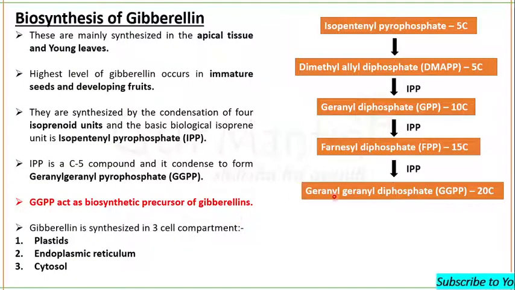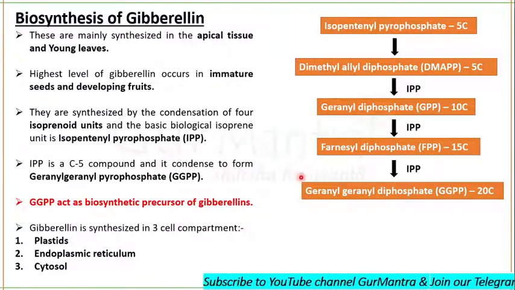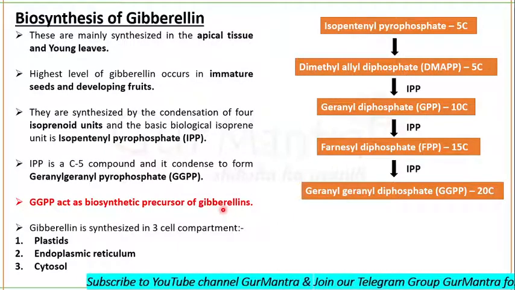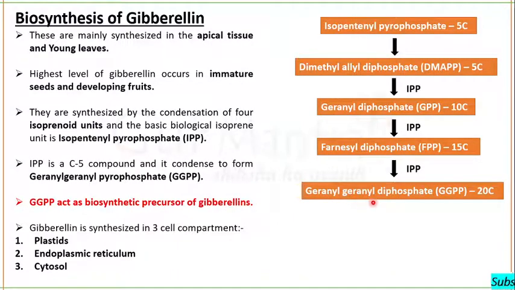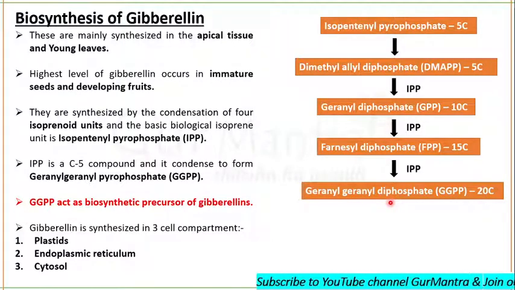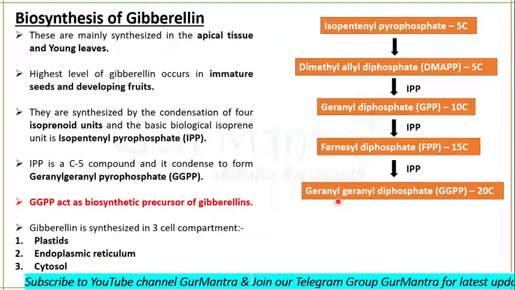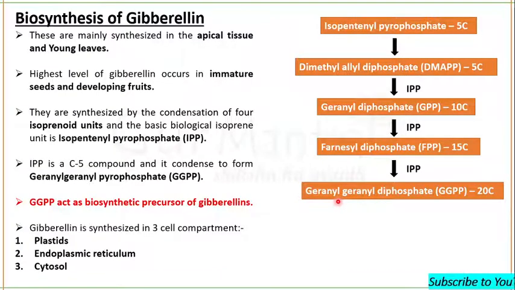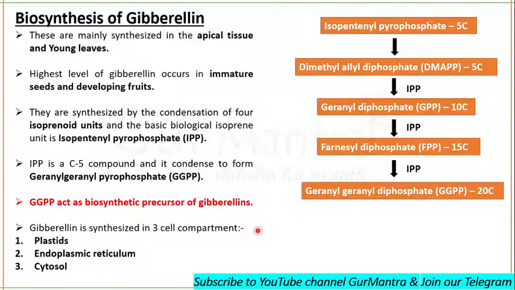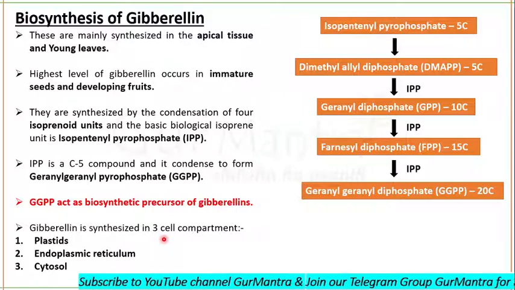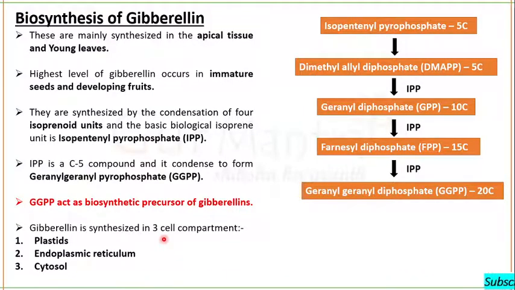Remember, gibberellins are synthesized in 3 cell compartments. Geranyl diphosphate or pyrophosphate is not a gibberellin yet. It is synthesized in the proplastid, but the synthesis of gibberellins takes place in plastid, endoplasmic reticulum and cytosol.